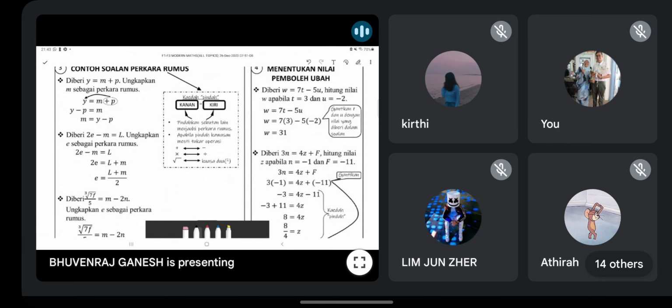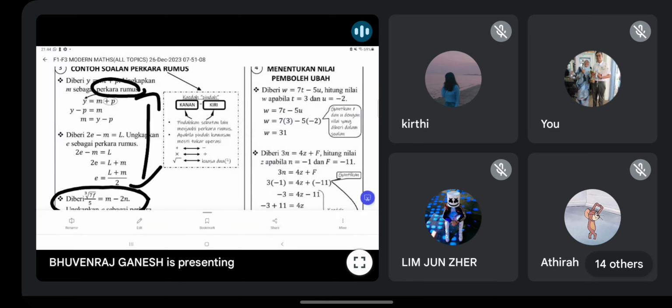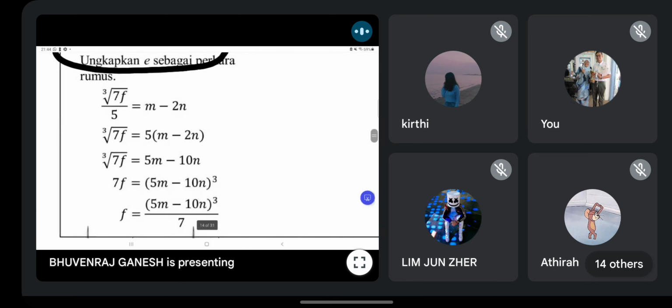Okay, then this one, I also don't know what to say. This one you all must know. Famous question. Express. Make sure you know how to make a certain variable the subject of the formula. Okay, you must know how to move all these things around. Especially questions like this. This one very easy. The ones involving roots are more difficult. Okay, you must know how to do all this.